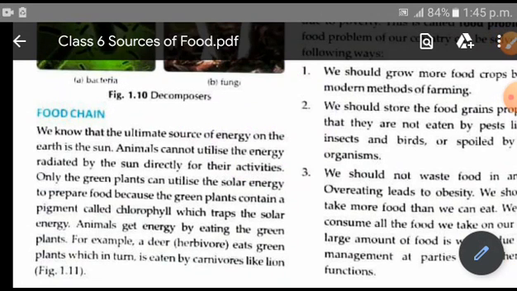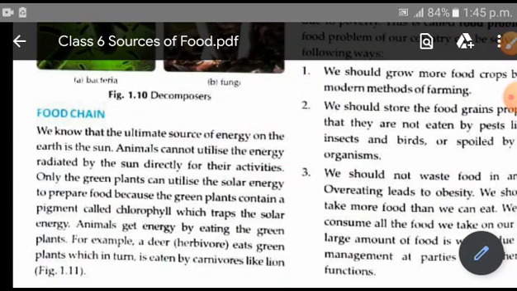In brief, I am just explaining and then I will come into the text. We have studied that plants are the producers. They are called autotrophs because they can manufacture their own food in the presence of sunlight, chlorophyll, water and carbon dioxide. So plants are the producers and the sun is the ultimate source of energy.